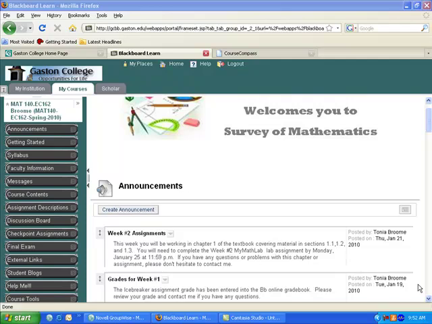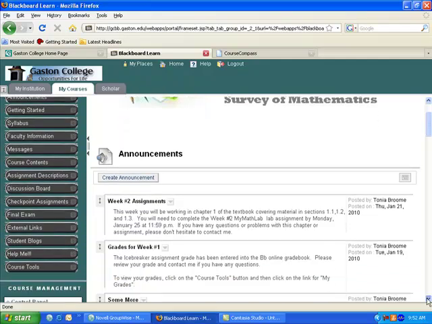I wanted to congratulate you on your successful completion of the Icebreaker assignment and welcome you to week 2. Each week as you complete your assignments, you will notice that there will be an announcement posted concerning the grades being posted for that week. For example, here we have the grades for week 1.